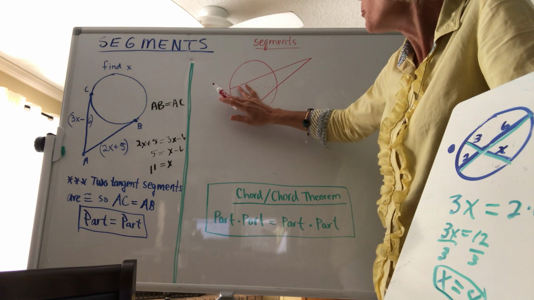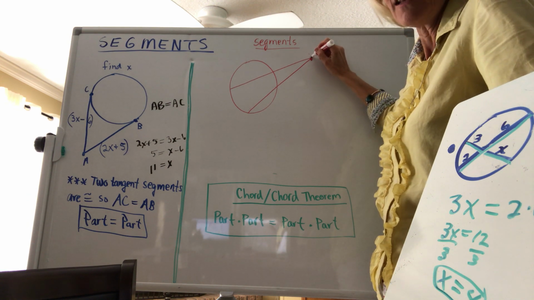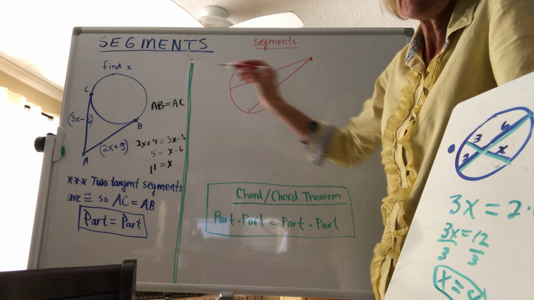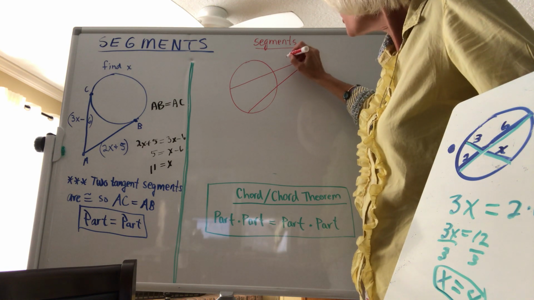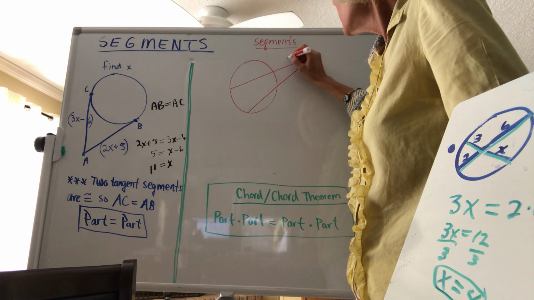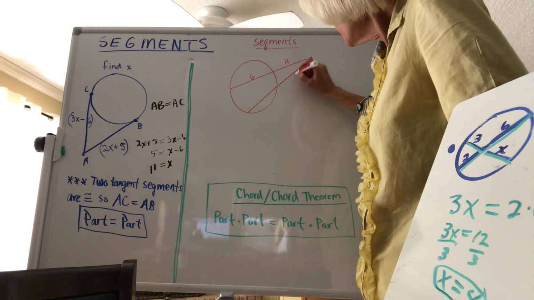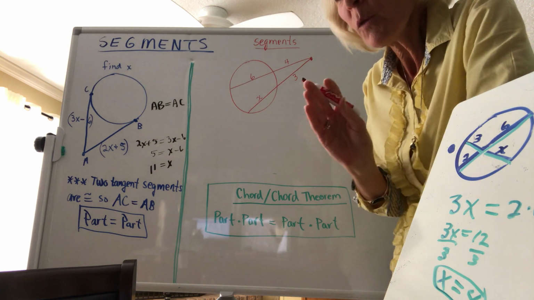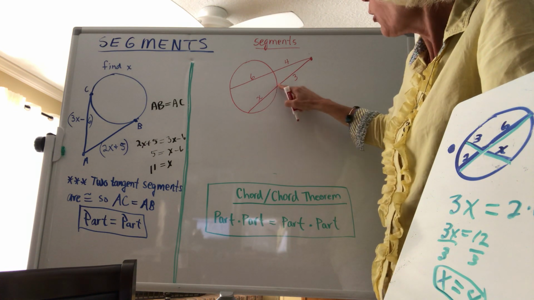So what we're going to end up with then is to say, oh, now that I have the vertex on the outside and it's made by a secant and another secant, or we could even have a tangent involved with it, then all I'm going to do is say, well, let's just multiply. So if I had, let's just put in numbers here, 4, 6, and 3, and x. Okay? So now remember what we're looking at. It's not going to be just the part times the part, because now I have to work with that whole